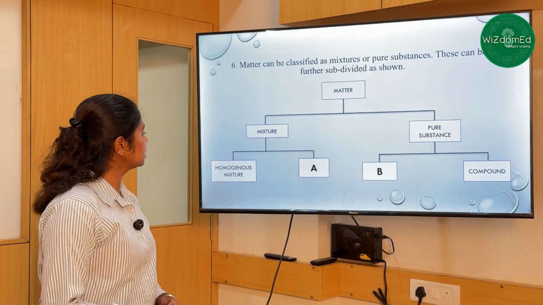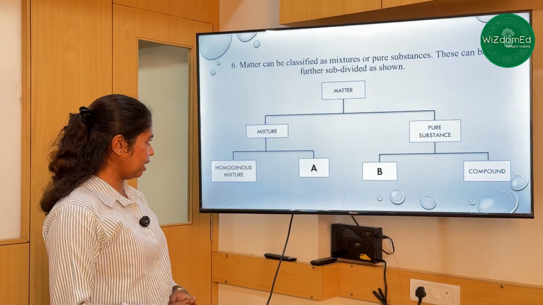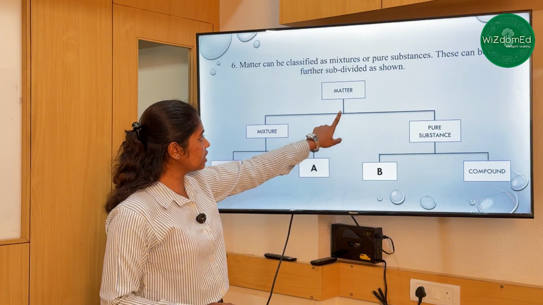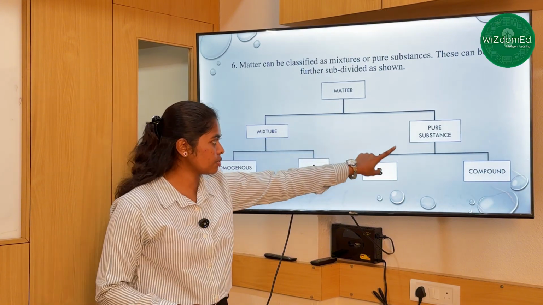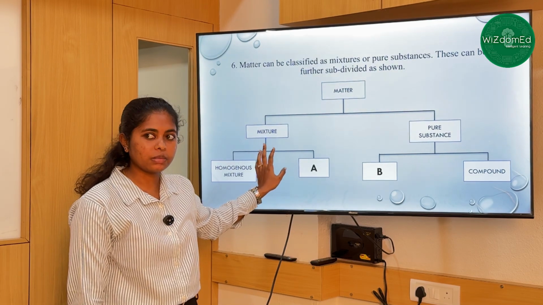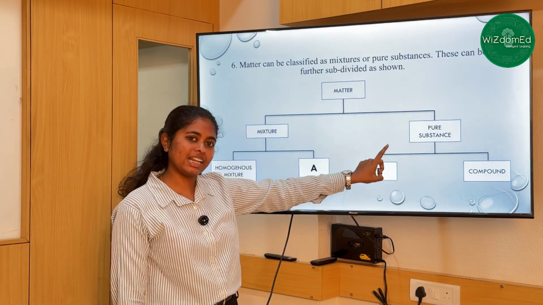So our next question is, matter can be classified as mixtures or pure substances. This can be further divided as... So they're asking us what is A and what is B. Matter is initially divided into mixture and pure substance, where a mixture is made up of two or more compounds mixed in any ratio, and a pure substance is made up of purely only one element.